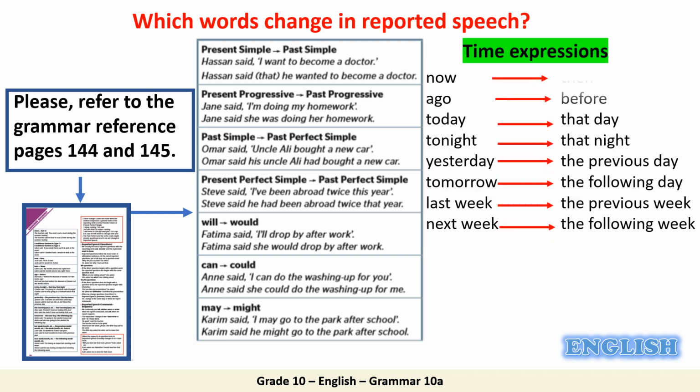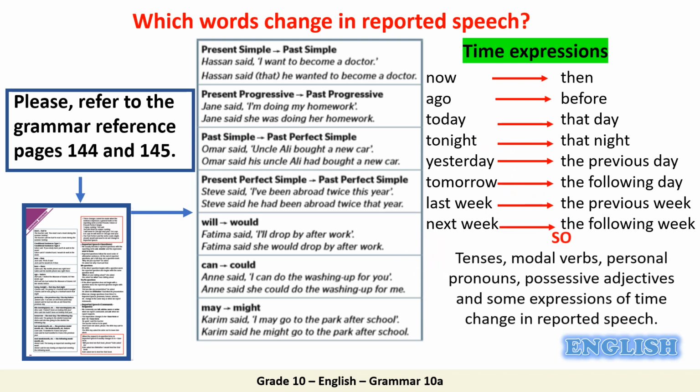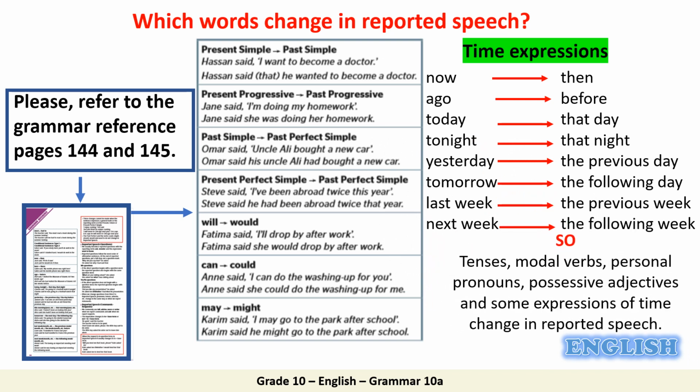For example, let's have a look at the following. Now becomes then. Ago becomes before in the reported speech. Today also becomes that day. Tonight becomes that night, and yesterday becomes the previous day. Tomorrow becomes the following day. Last week becomes the previous week, and next week becomes the following week. So, tenses, modal verbs, personal pronouns, possessive adjectives, and some expressions of time change in reported speech. Try to remember that because we are going to move on to some practice.